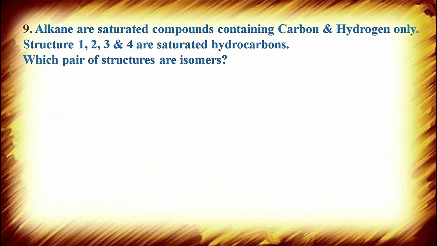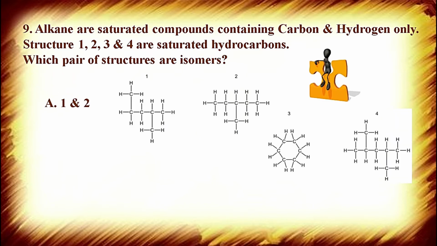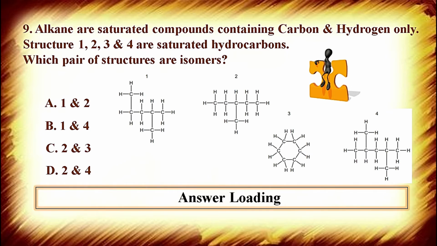Next question: alkanes are saturated compounds containing carbon and hydrogen only. Structures 1, 2, 3 and 4 are saturated hydrocarbons. Which pair of structures are isomers? Now some structures are given. From these structures you have to identify which two structures are isomers of each other. Option A is 1 and 2, option B 1 and 4, option C 2 and 3 and option D 2 and 4. Take your time and think about it.